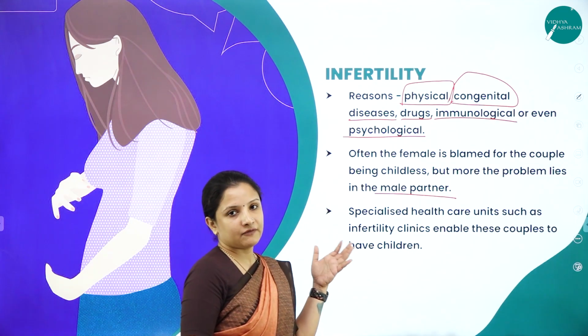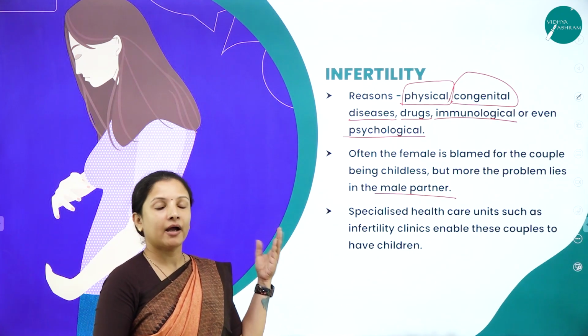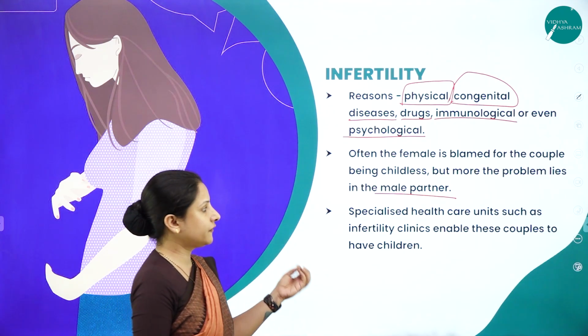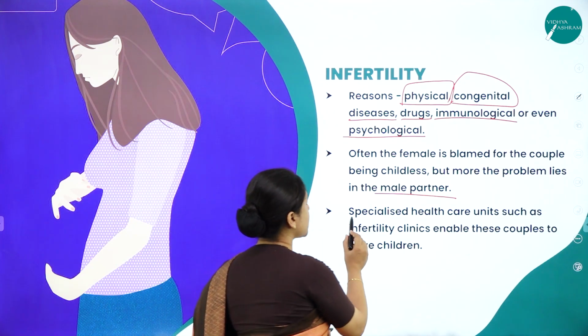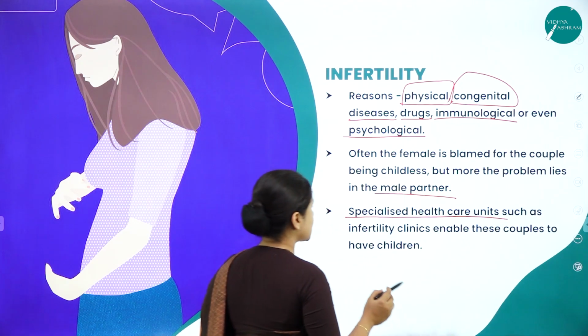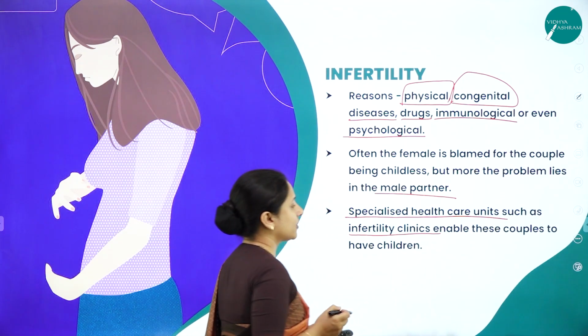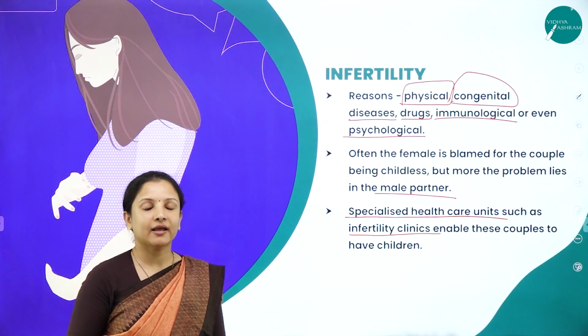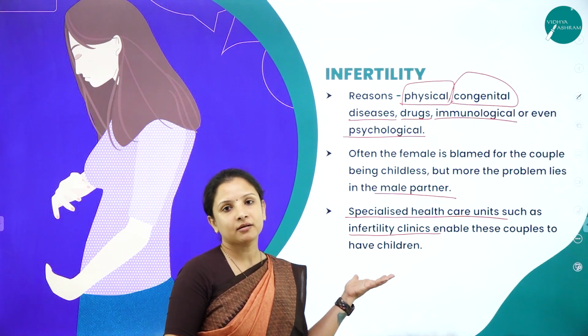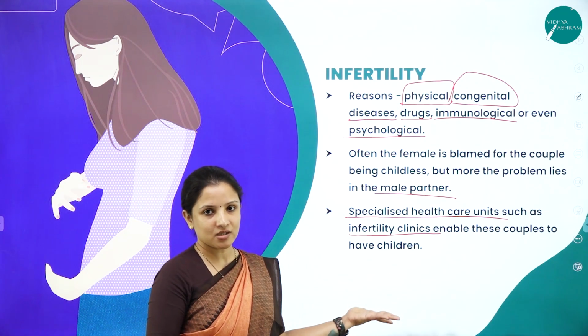And how can infertility be detected and how can it be treated? Infertility can be detected in specialized healthcare units such as infertility clinics, wherein the couples can go there, take the suggestions, and get advanced treatment to bear a child.